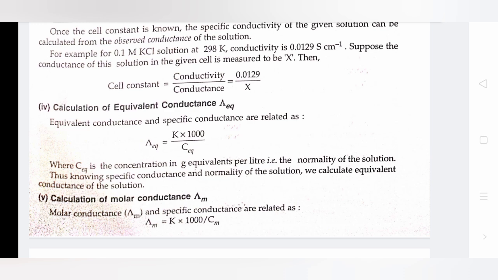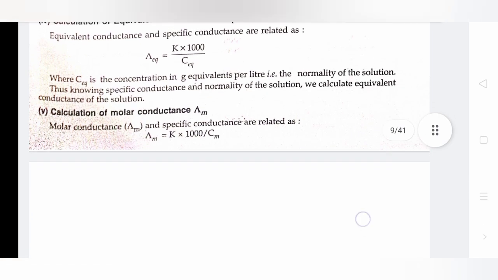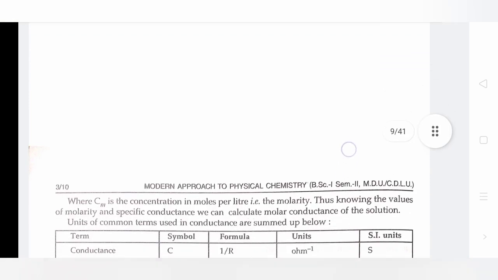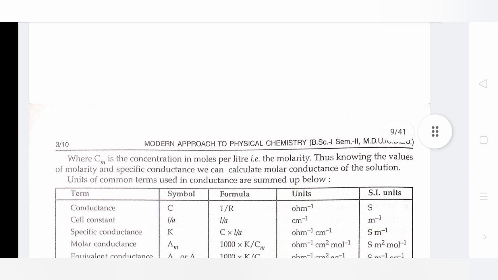That is the normality of the solution. Thus, knowing specific conductance and normality of the solution, we calculate the equivalent conductance of the solution. Calculation of molar conductance, Λ_M. Λ_M equals kappa multiplied by 1000 divided by C_M, where C_M is the concentration in moles per liter, that is the molarity. Thus, knowing the value of molarity and specific conductance, we can calculate the molar conductance of the solution.